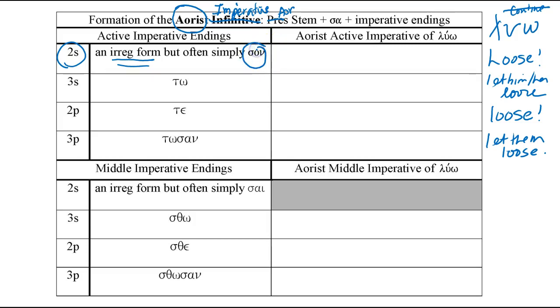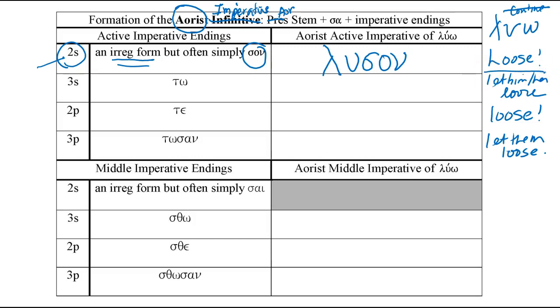Normally, you can use son, but some verbs don't use son. And so case by case, vocabulary word by vocabulary word, you'll have to simply remember that the second person singular form might not always be son. But for luo it is. So you just take lu, which is your stem, and the combination of the tense formative sigma plus the suffix ending on gives you luson, and that's "loose."